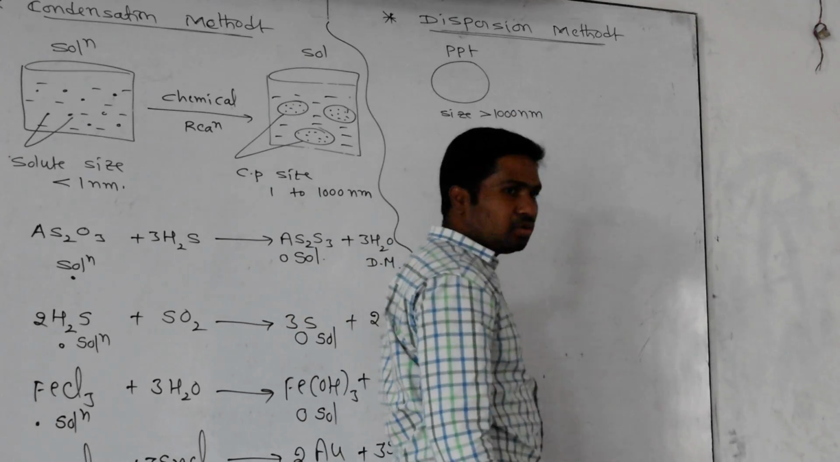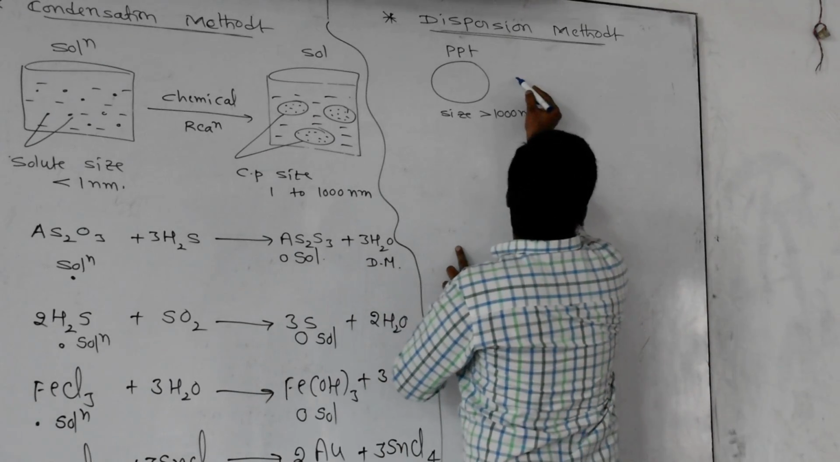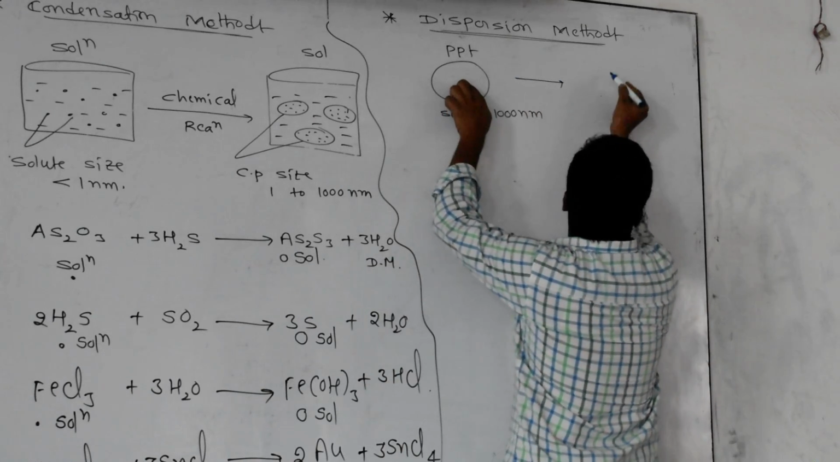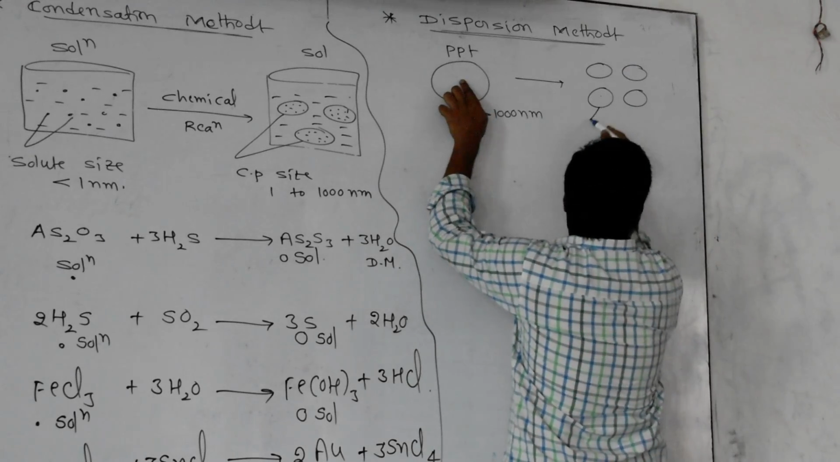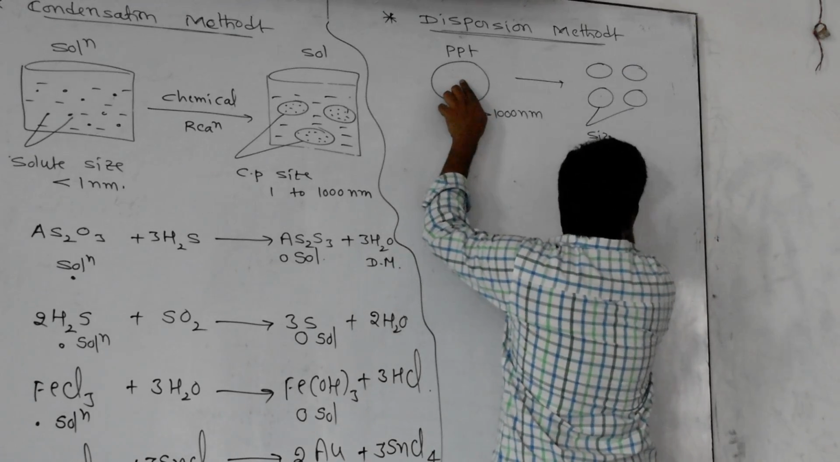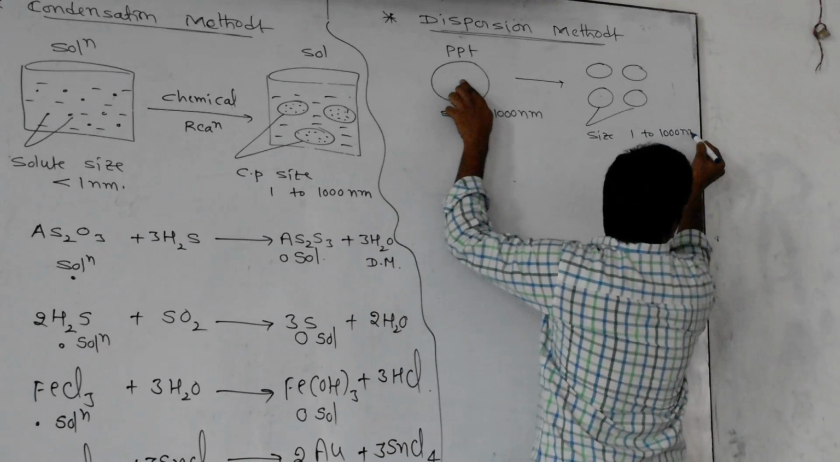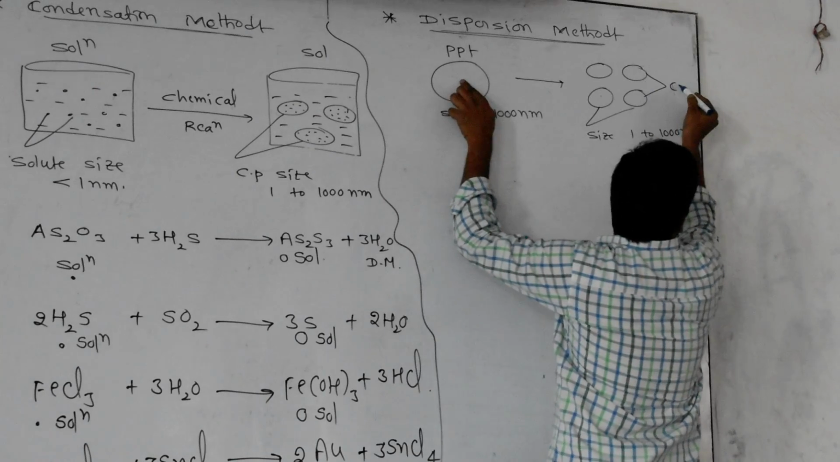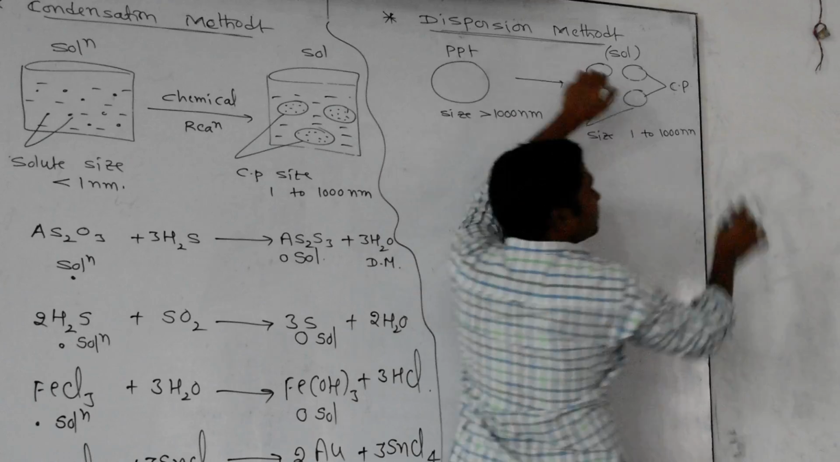Is it called a salt? No. I am doing something. By doing something, what happens? I am breaking this precipitate particle into small particles. Those particle sizes should be between 1 to 1000 nanometer. Such kind of particles only we call colloidal particles. The resultant is called a